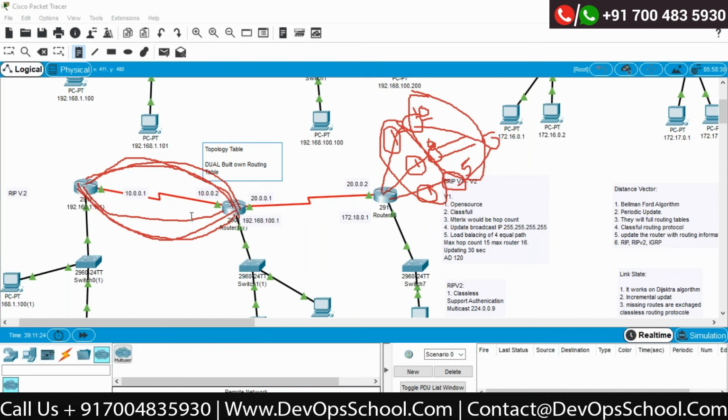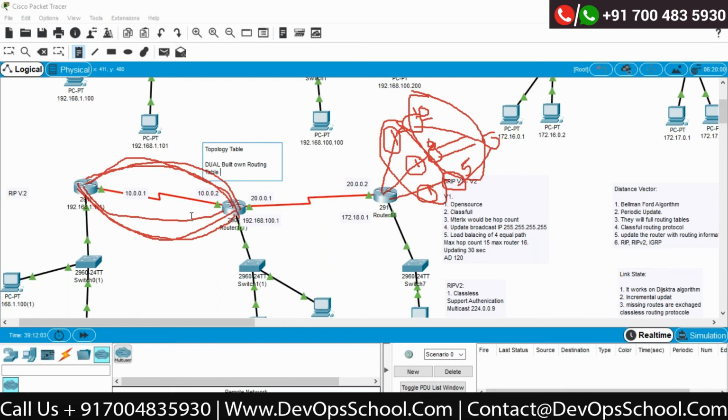And one more feature of EIGRP. I told you that in RIP, if I find 4 equal cost routes, those 4 routes will do equal cost load balancing. That means if the cost of those 4 routes is identical in the case of RIP, we will start load balancing. But in EIGRP, it can be unequal cost load balancing. Whether the cost is equal or unequal, EIGRP can do the load balancing.